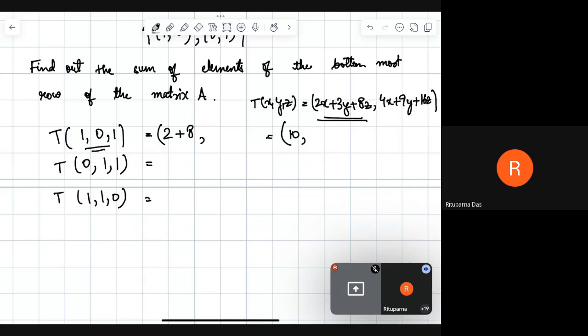That is your first element. Next one has 4x, that is 4. 9 into 0, this one. So 4 into 1 is 4, 9 into 0 is 0, 16 into 1 is 16. So 4 plus 16 is 20.